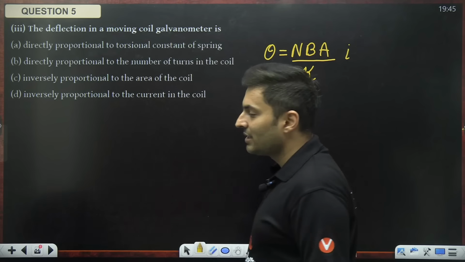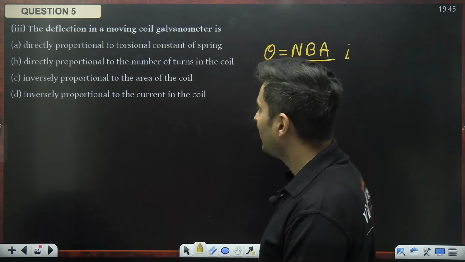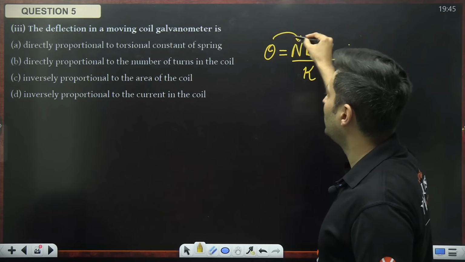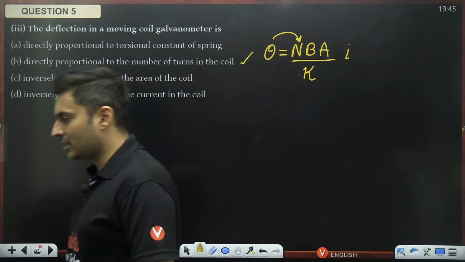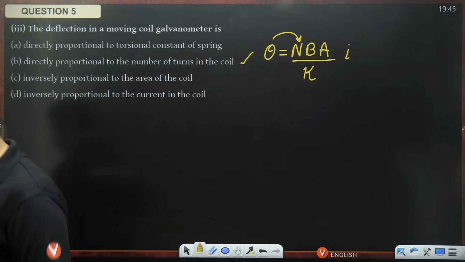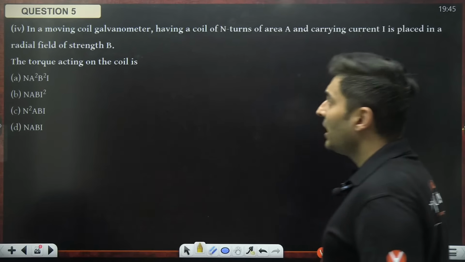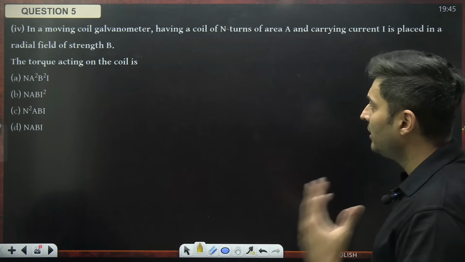So now from this, it is very evident what should be the right answer. Come on, guys. Option B, directly proportional to the number of turns. Theta is directly proportional to the number of turns. Option B. All other options are incorrect. Very easy way to remember the formula.